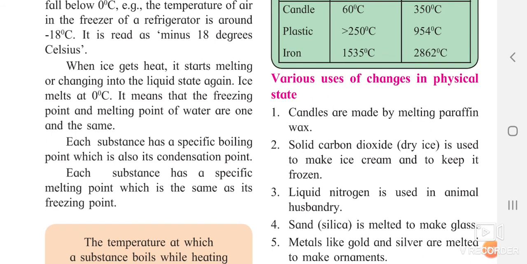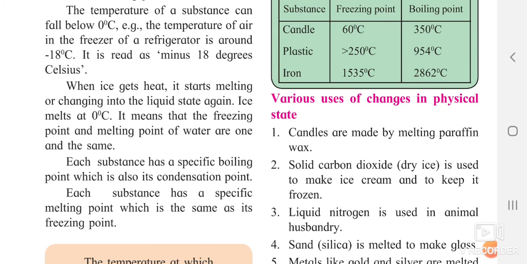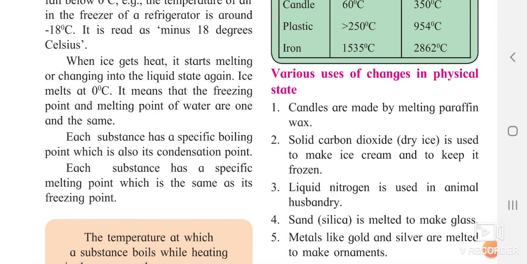Okay, what are the various uses of the changes in physical state? Why are we heating all these things and why are we cooling them? What is the main need? Yes, candles are made by melting paraffin wax. Solid carbon dioxide is used to make ice cream and to keep it frozen. Solid carbon dioxide, also called dry ice, is useful in making ice creams.